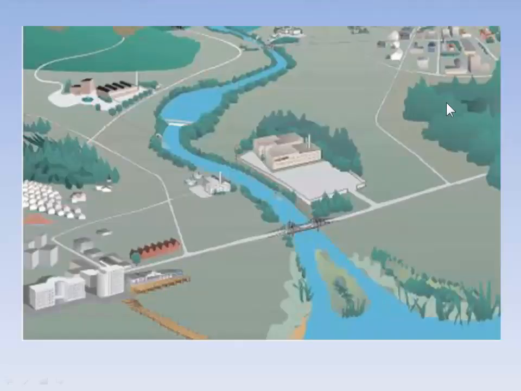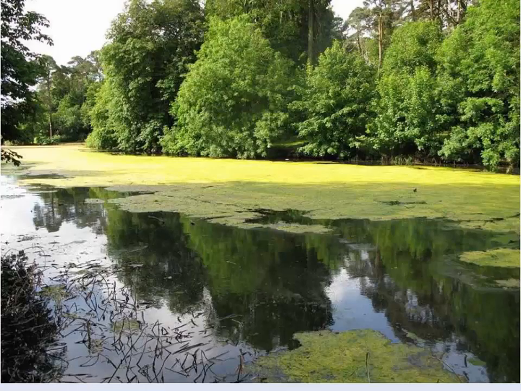So here's a diagram that shows a river, and as it goes by cities, we get excess fertilizer from people's yards, animal waste from dogs and so forth get into the water and get into the river. The river flows by agricultural areas, and fertilizer from farm fields washes off into the river. We get sewage from sewage treatment plants that ends up in the river. Eventually that ends up in, say, the Chesapeake Bay or a lake or a stream.